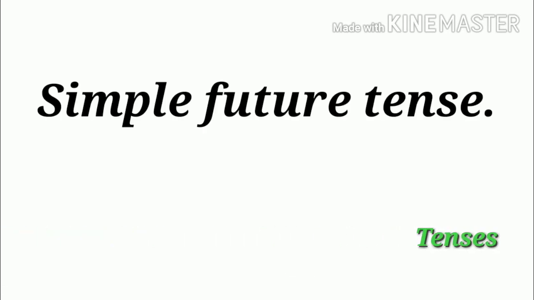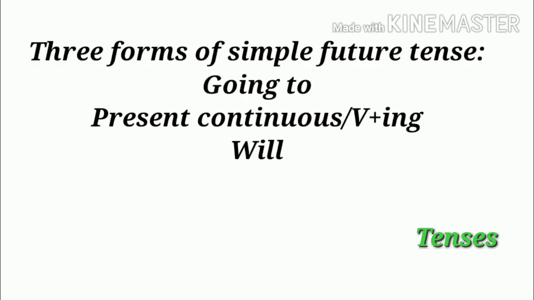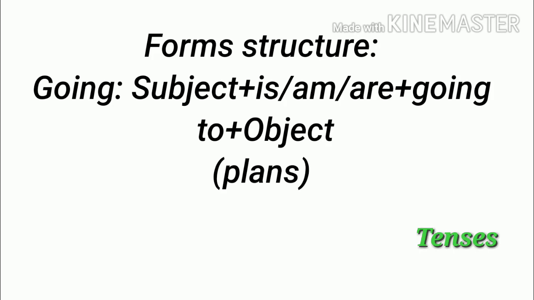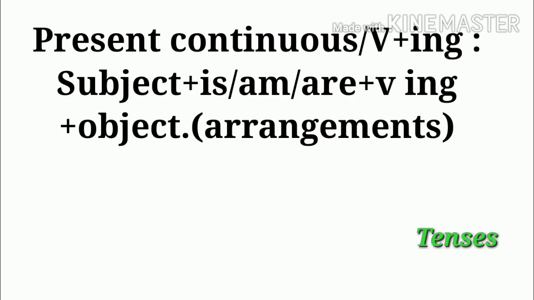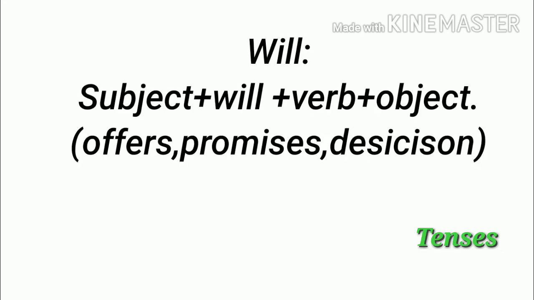Now, what is simple future tense? It has 3 forms as the following: going to form, present continuous or verb ing form, and will form. So the structure of going to: subject plus is/am/are plus going to plus object. It is used for plans. Now present continuous or verb ing form: subject plus is/am/are plus verb ing form plus object. It is used for arrangements. Now will form: subject plus will plus verb plus object. It is used for offers, promises and decisions.